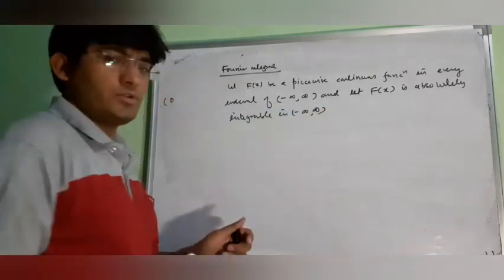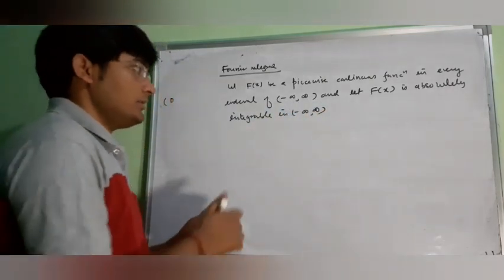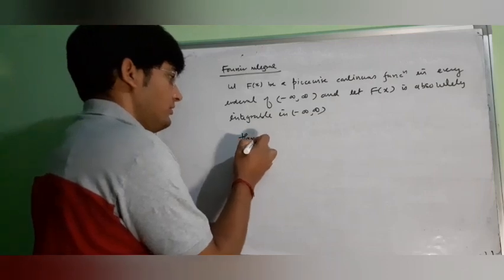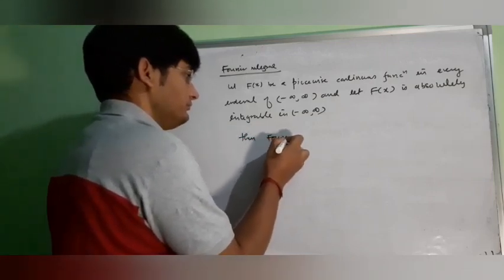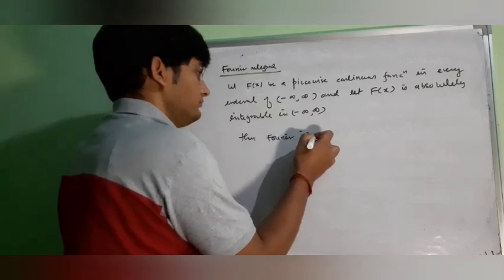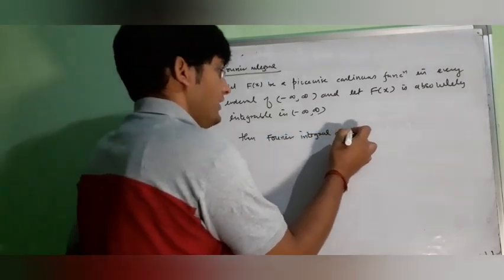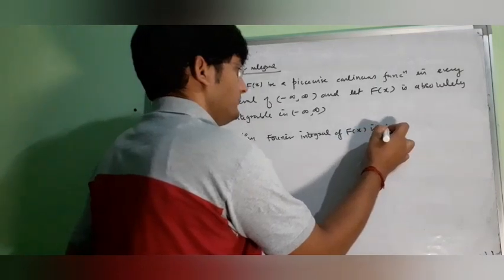Suppose that this function is integrable, then the Fourier integral of F(x) is defined as,